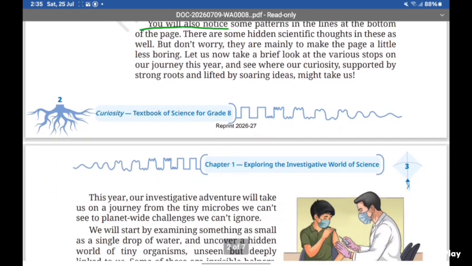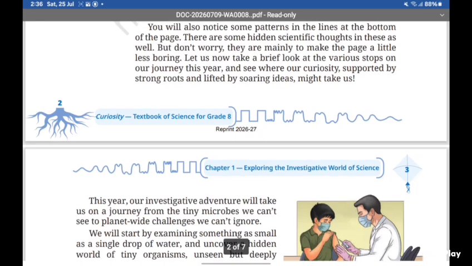You will also notice some patterns in the line at the bottom of the page. There are some hidden scientific thoughts in these as well. But don't worry, they are mainly to make a page a little less boring.